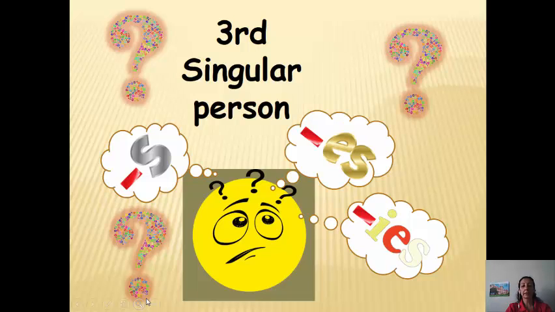Okay, third singular person, it means the pronouns he, she, it, and what kind of verb we can use with them. Okay, we can put s or es or ies to the infinitive verb with third singular person. How? Let's see.